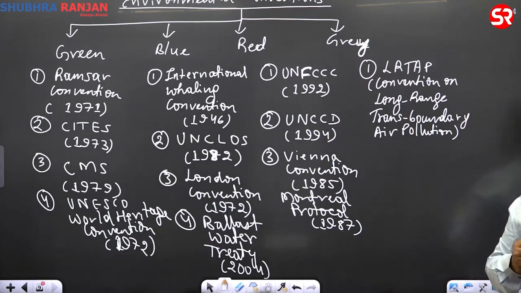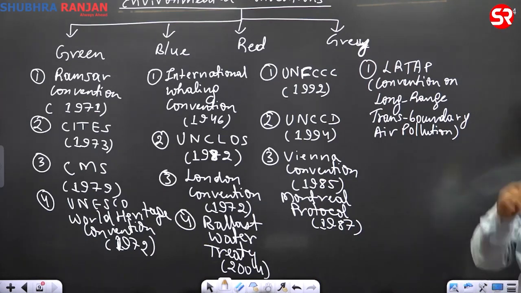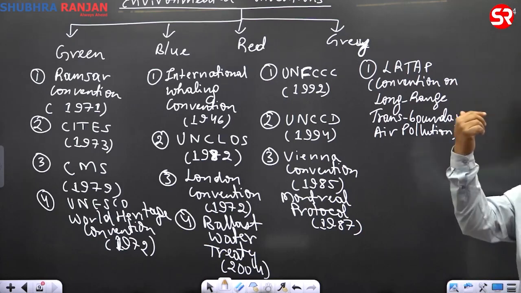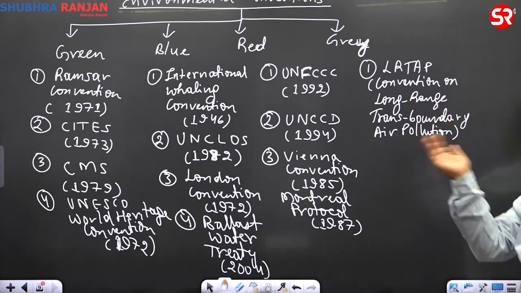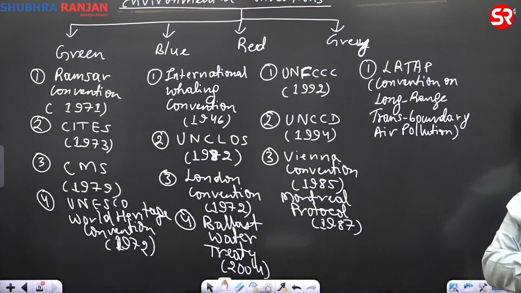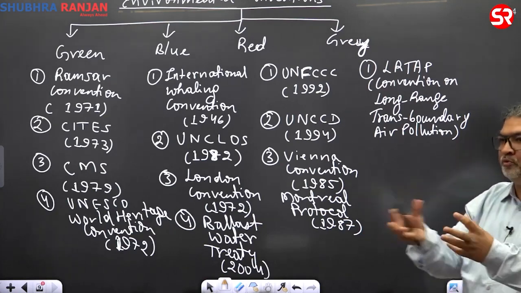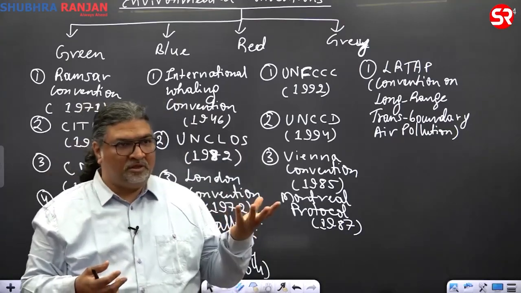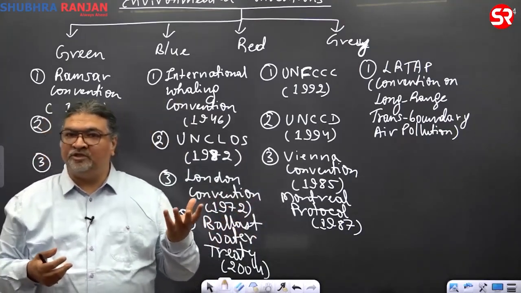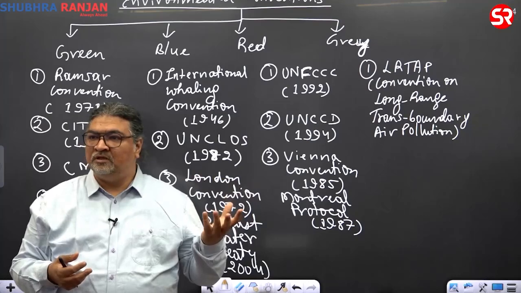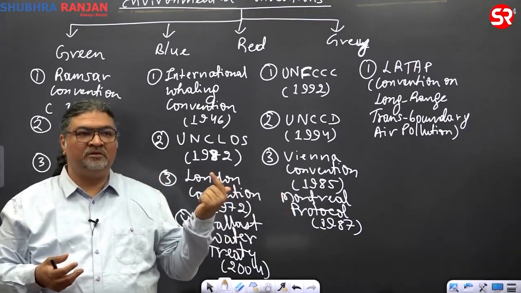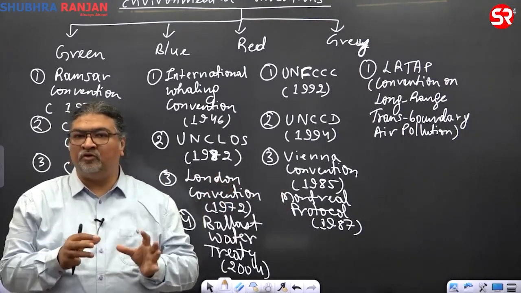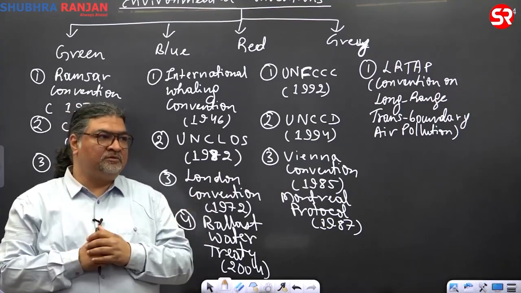Now what happens sometimes is that air pollution caused by one nation may not remain within that country. Because when it goes to the atmosphere, it may affect the neighboring countries near it. European countries, particularly, are small countries, and Europe is highly industrialized. So they generate greenhouse gases and pollutants, and that goes to the neighboring countries also. So they came out with this convention to control such transboundary air pollution.